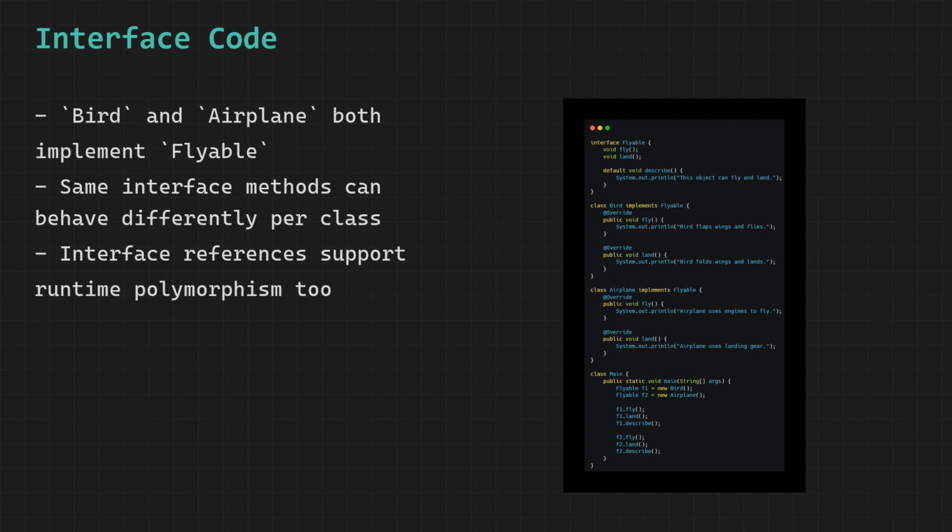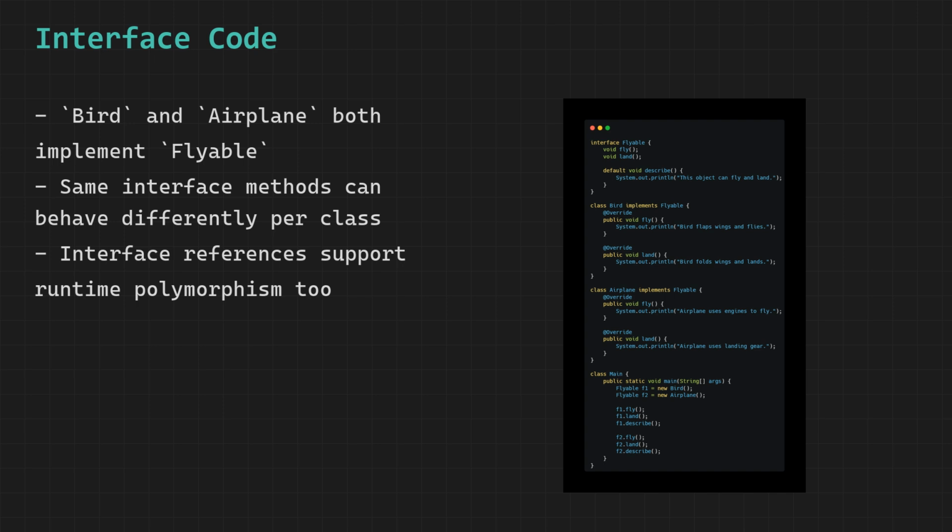F1 holds a bird object and F2 holds an airplane object. This is valid because both bird and airplane implement flyable. Just like we saw with abstract classes, we are using the interface type as the reference, and the actual object determines the behavior at runtime.